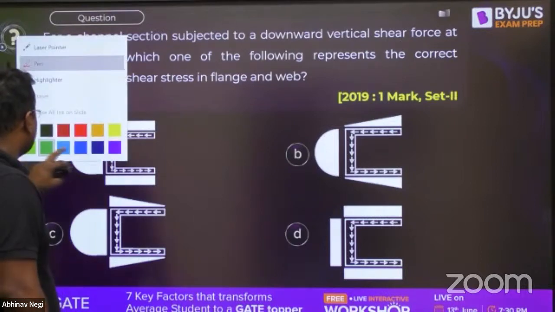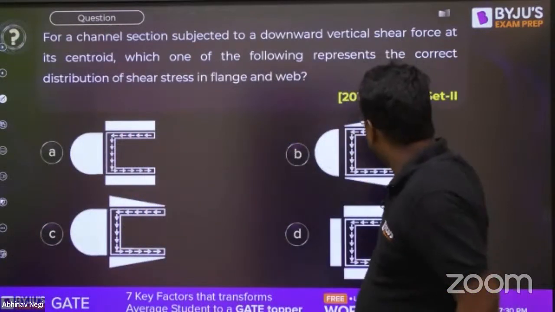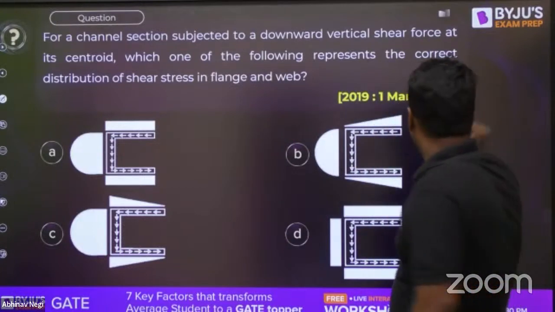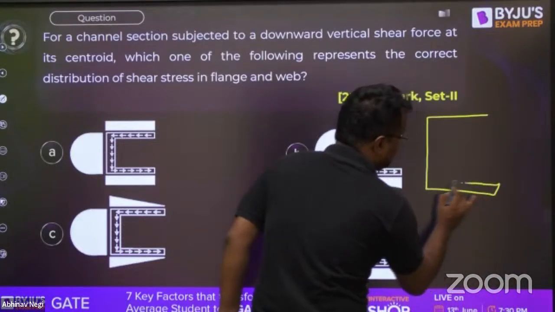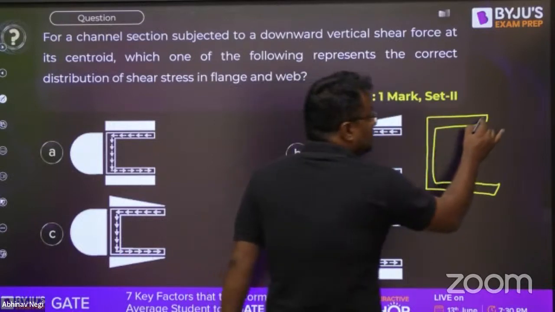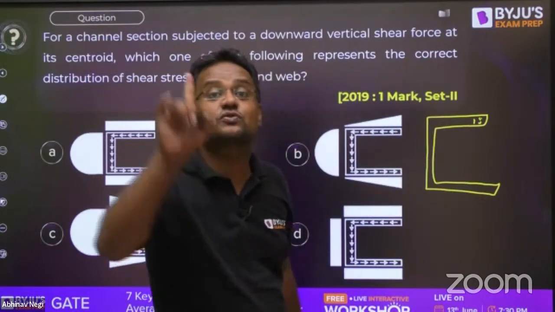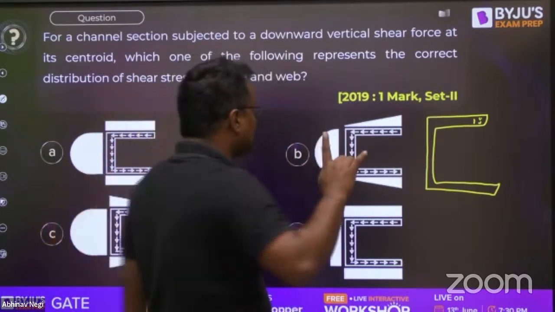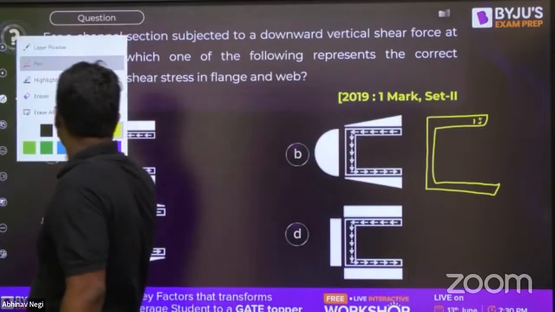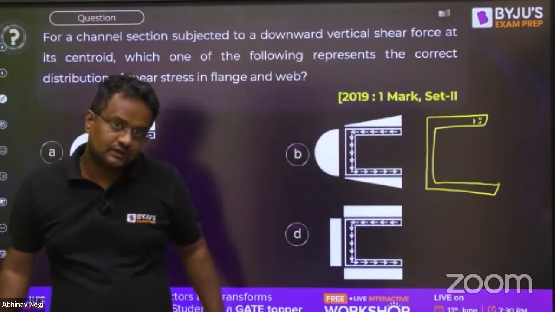But what is the concept here? When a thin member is there, a channel section, a very thin member. Suppose a channel section of very thin member is there. Then across the thickness, in the depth also, shear stress is taken as constant. Have you got it? Many of you are hearing this statement for the first time ever, because in most of the books also it is not written.